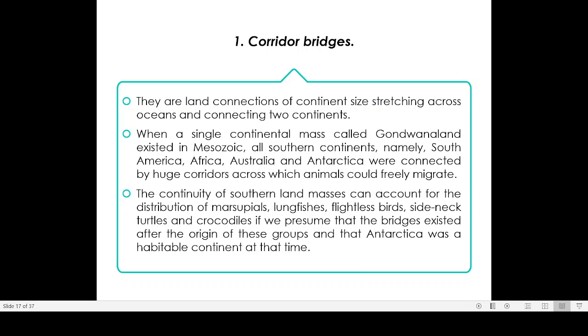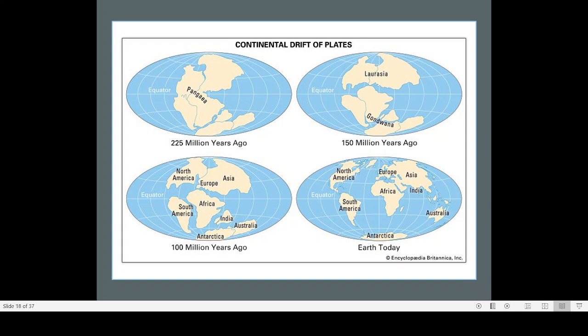The continuity of the southern land masses can account for the distribution of marsupials, lungfishes, flightless birds, side-neck turtles, crocodiles. If we presume that bridges existed after the origin of these groups, Antarctica was a habitable continent at that time. Now, if you look at this, you can see that Antarctica was not at this position several million years back. It was more towards the northern region, and only a small portion of Antarctica was in the extreme south.